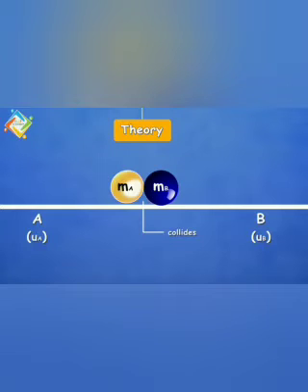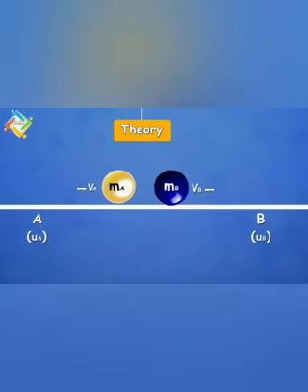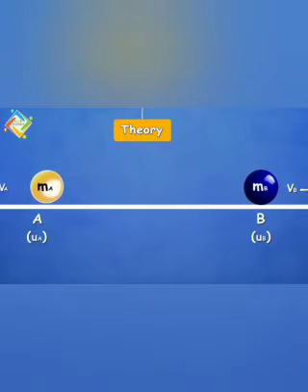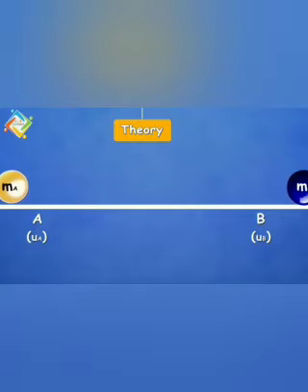Then after a time interval t, these two masses collide, and the mass ma exerts a force on mb. At the same time, the mass mb exerts a force on ma. These two forces are Fa and Fb respectively. Then they move with final velocities Va and Vb.